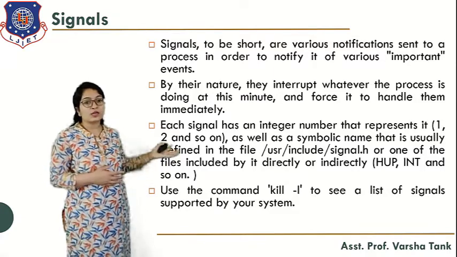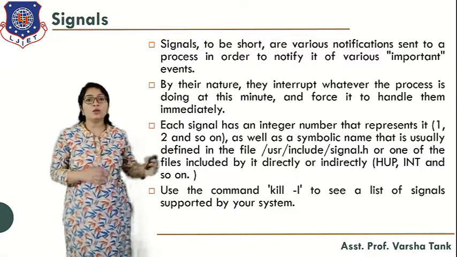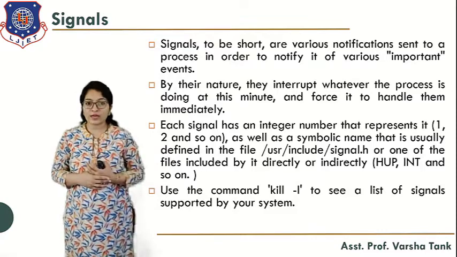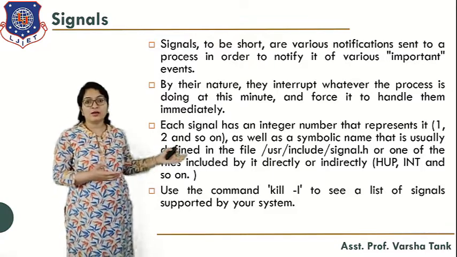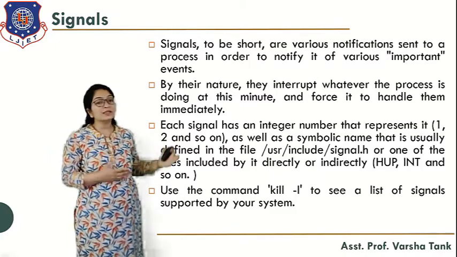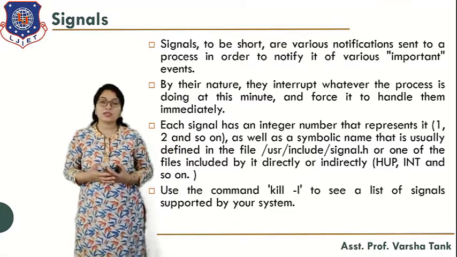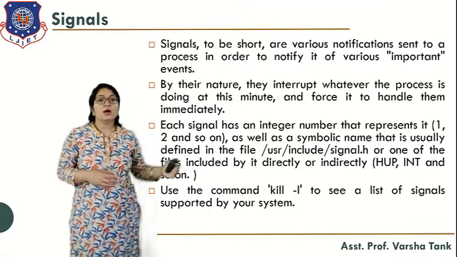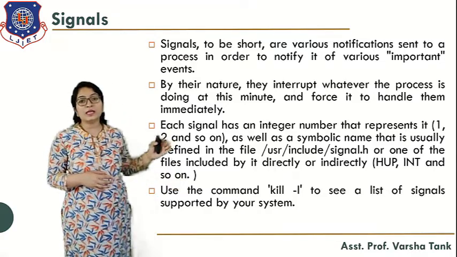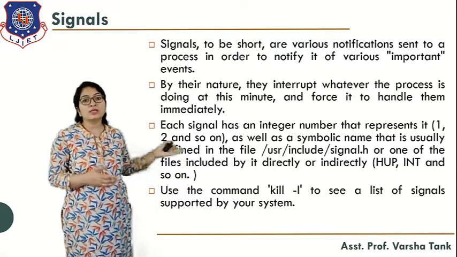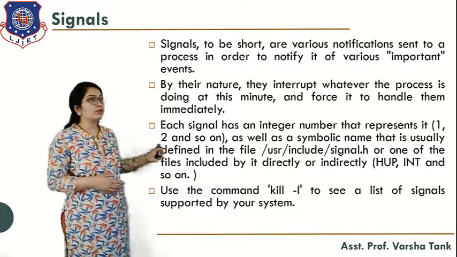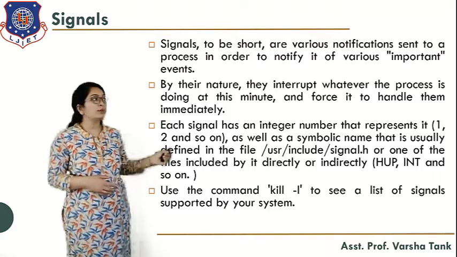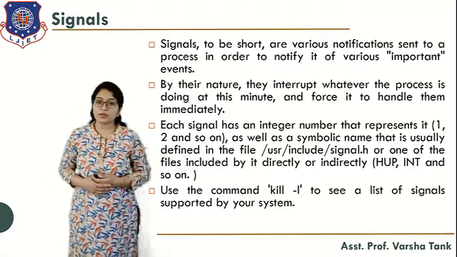That is, signal.h, or one of the files included directly or indirectly, such as HUP, that is hang up, INT, and so on. So signals have numerical numbers and also symbolic names. You can use the command kill -l to see the list of signals supported by the system. Whenever you type this at the command prompt, you can know which signals are supported by the system.